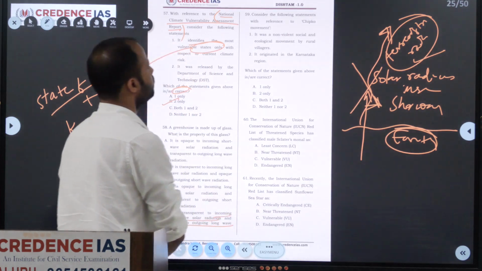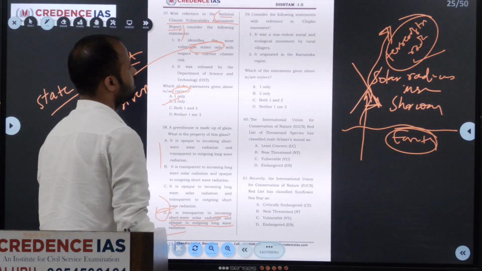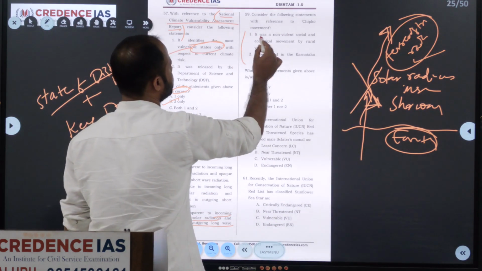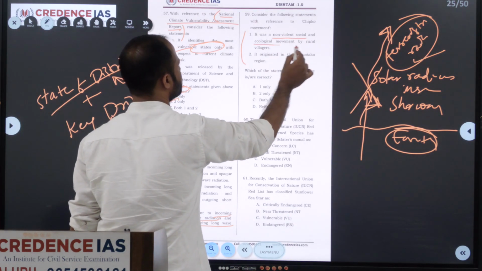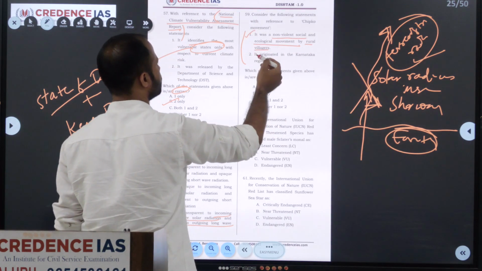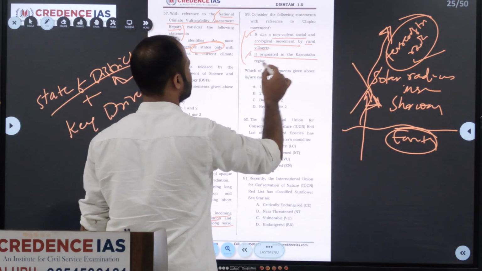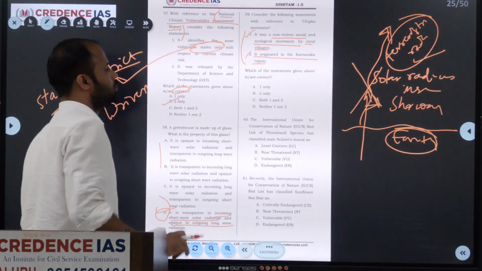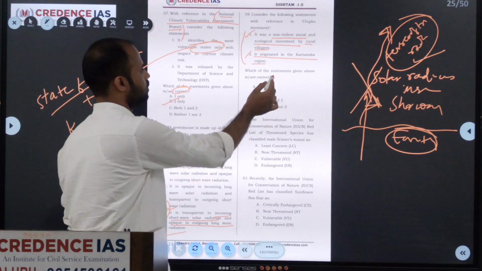Consider the following statements with reference to the Chipko movement. They have given two statements. It was a non-violent social and ecological movement by the rural villagers. One more, it originated in the Karnataka region. These are the two statements they have given. We have to identify the correct one.